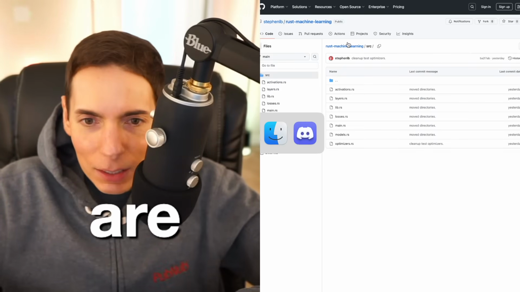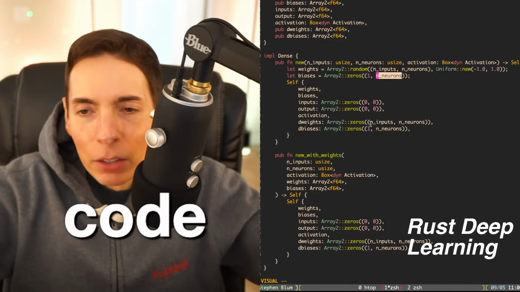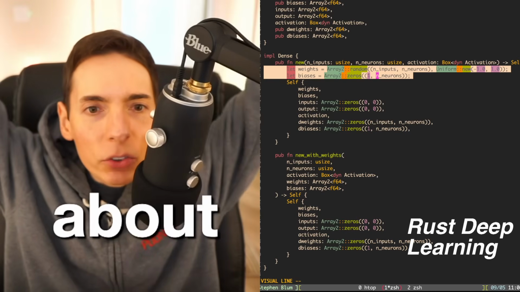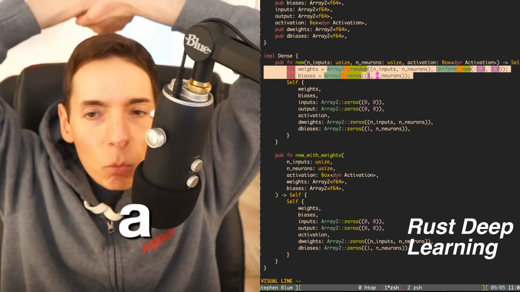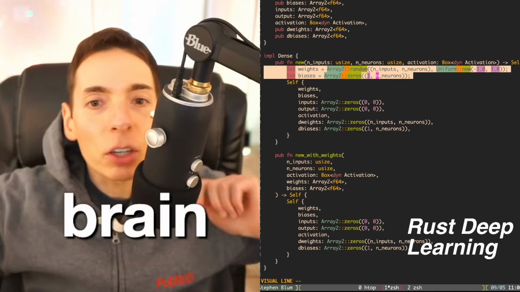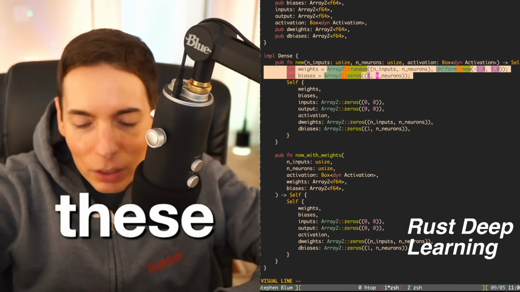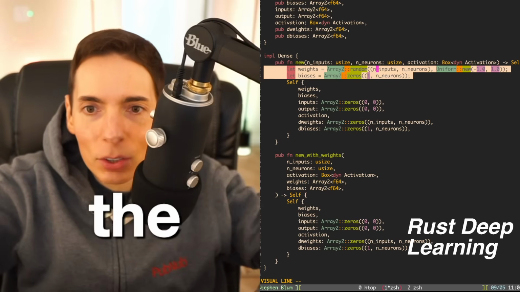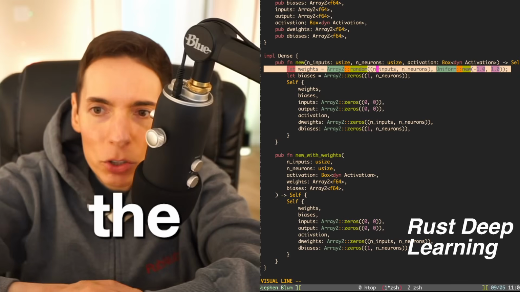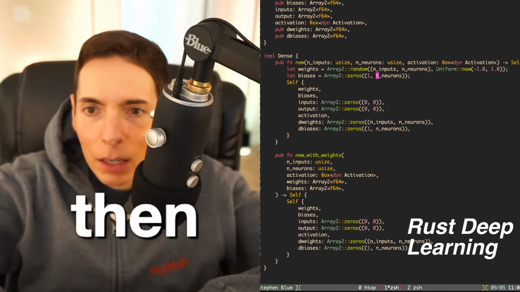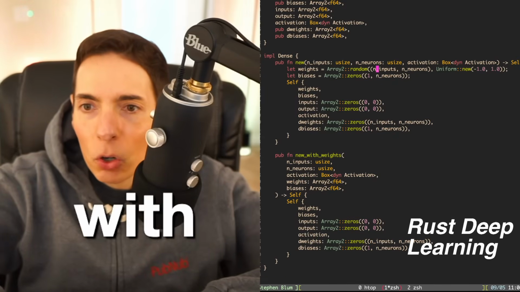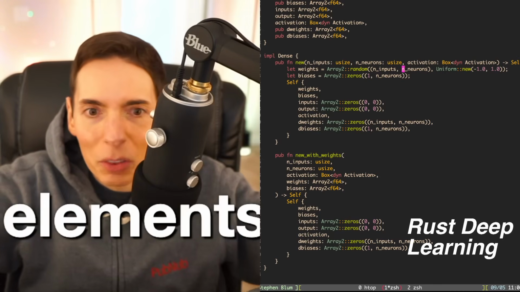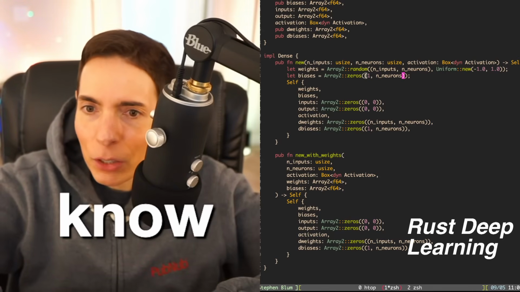We are going to jump into the code. So walking through it, this is the most important part. If you're talking about where the knowledge sits in the AI, where's the brain? Right there, on these 2 lines: the weights and the biases. The two-dimensional array here, and then a one-dimensional array with the neurons, which basically means the number of elements or the number of parameters. Here we go.